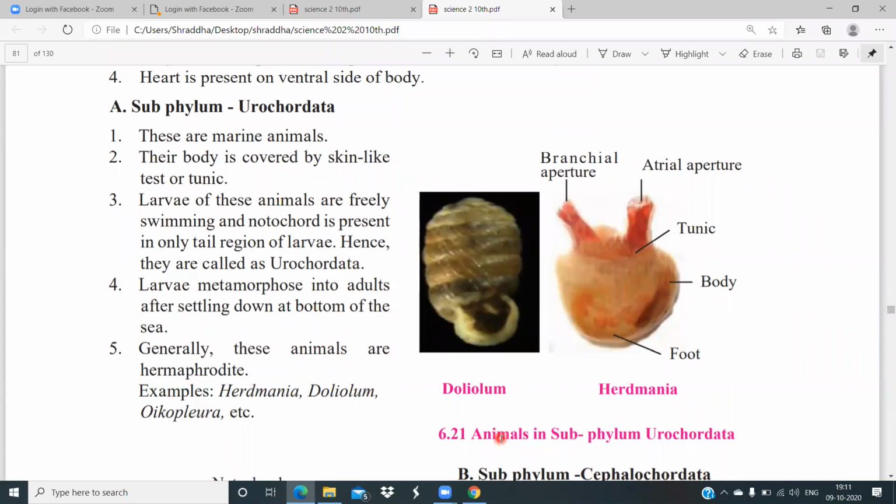So these are the animals under the subphylum Urochordata. Why are they known as Urochordata? As their notochord is present in the tail region, and their skin is known as tunic or test. They also live under the water. When they change from larval stage to adult stage, they settle down at the bottom of the sea. These animals are mostly hermaphrodite, and examples are Herdmania, Doliolum, and Oikopleura.